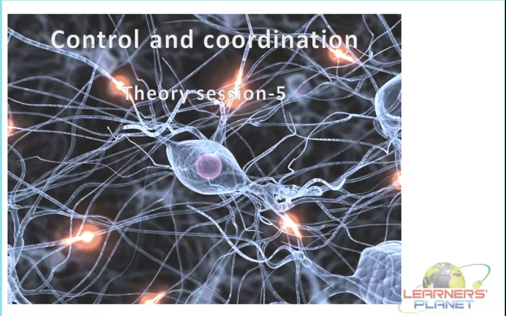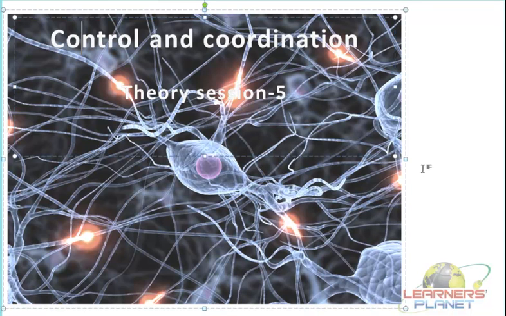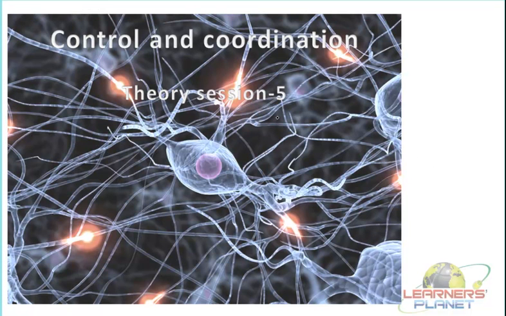Let us continue with the chapter Control and Coordination. In the previous session we studied how control and coordination is maintained by our nervous system. The nervous system is comprised of various parts, right? It was the brain, then the spinal cord and the nerves. But all these are associated with different parts of the body, and they control the different functions of the body in a very different manner. The function is control and coordination, definitely.